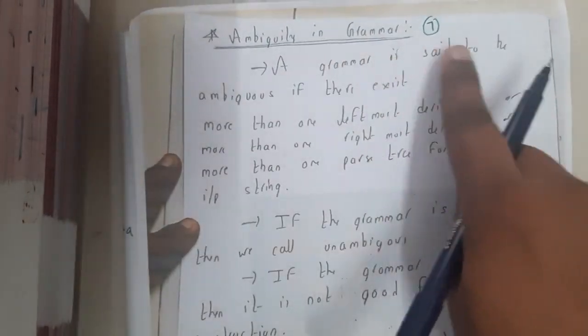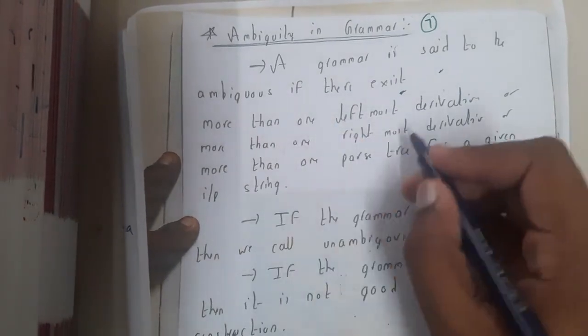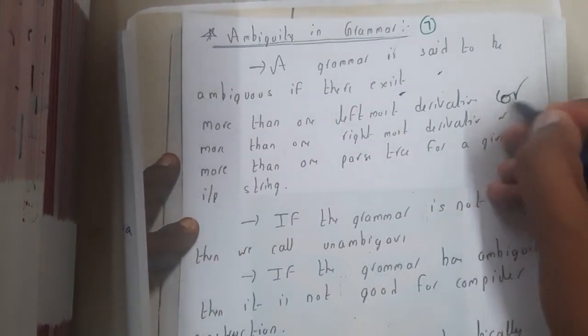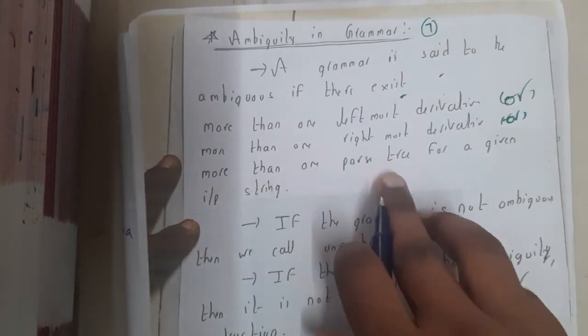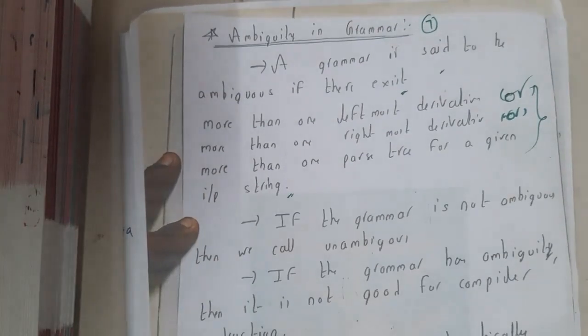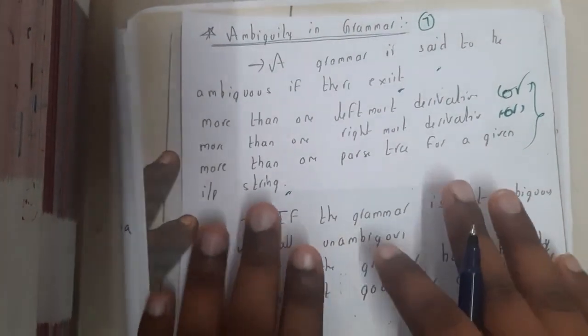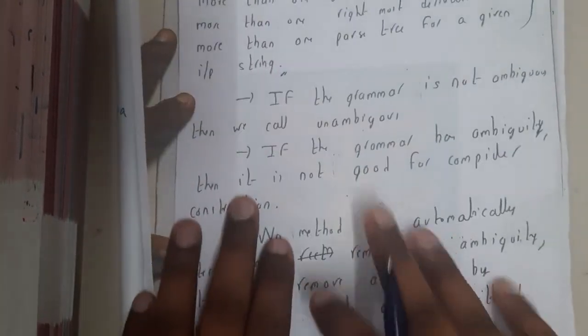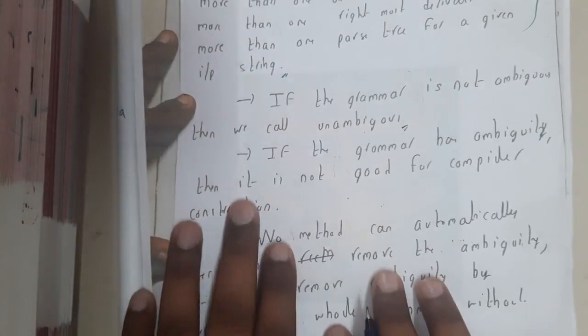Okay. So a grammar is said to be ambiguous if there exists more than one leftmost derivation or more than one rightmost derivation or more than one parse tree for a given string. So in any of these situations, we can say that the grammar is ambiguous, guys. I'll be giving you an example, so don't worry about it. If the grammar is not ambiguous, then we call it an unambiguous grammar.